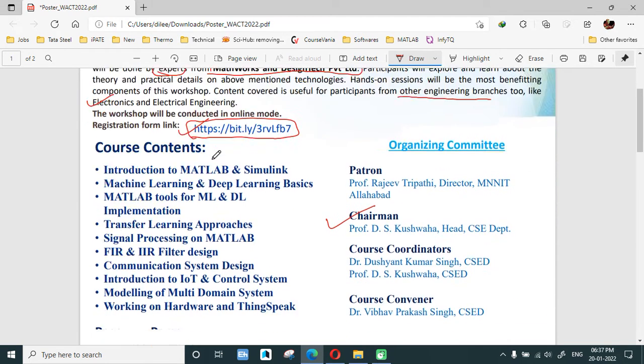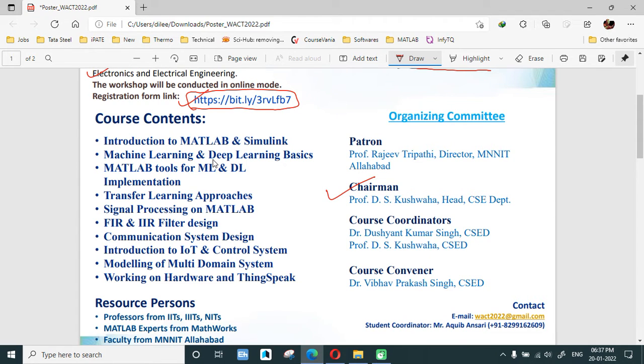Course content will be like this: first of all, introduction to MATLAB and Simulink. Then machine learning and deep learning basics will be taught. Next will be MATLAB for ML and DL implementation, transfer learning approaches, signal processing, FIR and IIR filter designs. Then communication topics will be taught. Then IoT, control systems, modeling of multi-domain systems, and then hardware and ThingSpeak. These are the course contents, and the organization is from the CSE department of MNNIT.